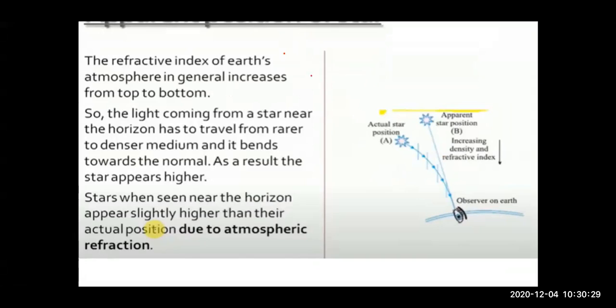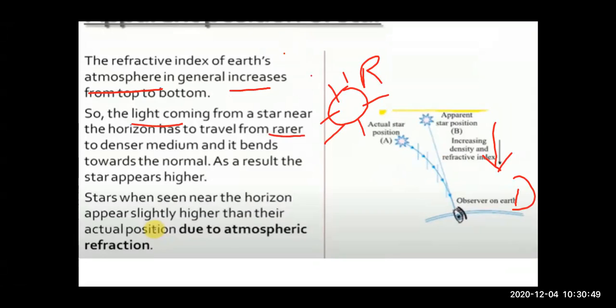So let's read this out. We know the refractive index of the atmosphere is increasing from top to bottom, because we have a rarer medium over here and a denser medium over here. So the refractive index is going to constantly increase. As the light coming from the star is traveling from rarer to denser, it is going to constantly bend towards the normal, and as a result the star appears to be higher than its actual position.